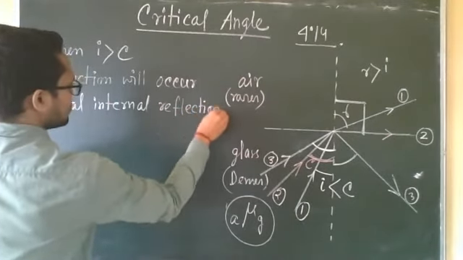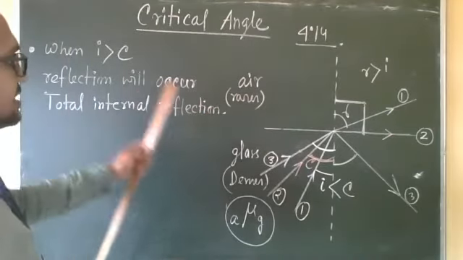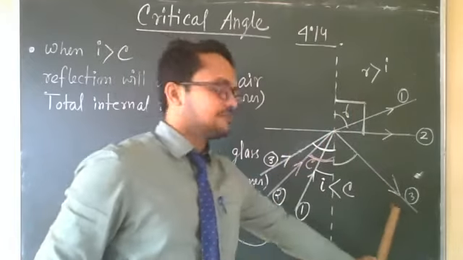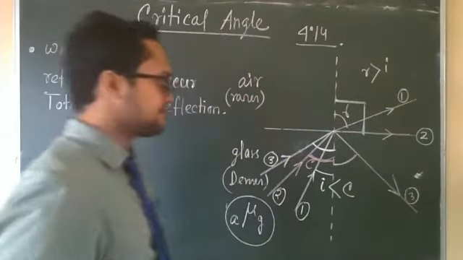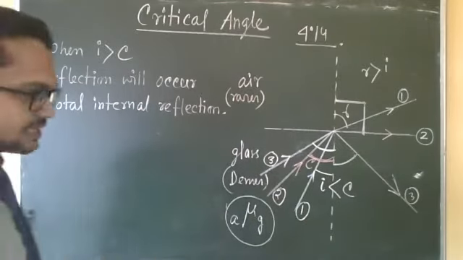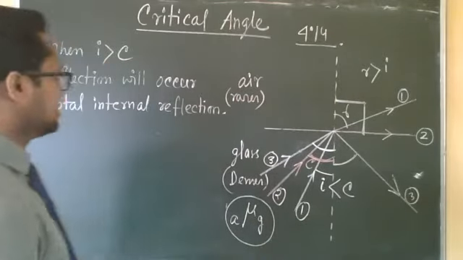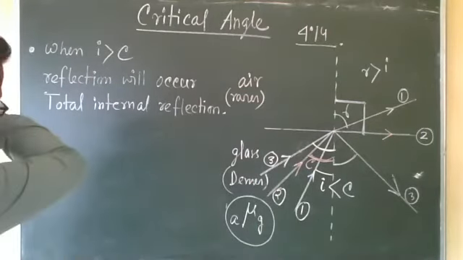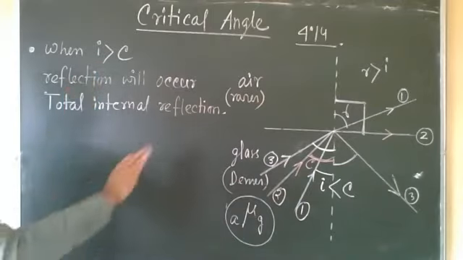Here there is no refraction in this case. If I is greater than C, no light will enter into this medium. All the light will come back to the denser medium, and it will follow all the laws of reflection. I am not going into details today into this part. We will discuss total internal reflection in the next class. So when I is greater than C, this will occur.